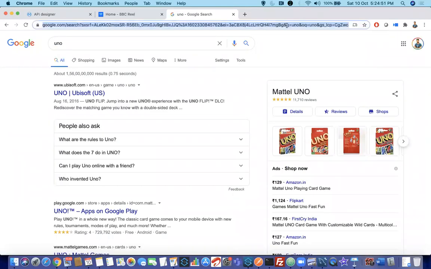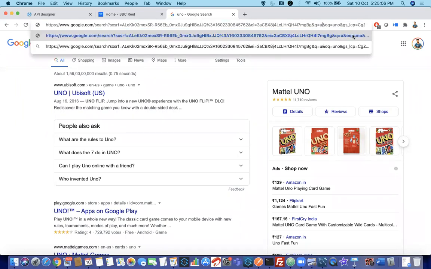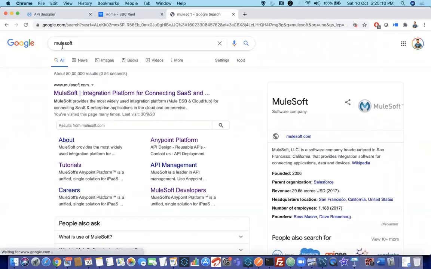Yeah, here you can see, right? Q. So Q is the query parameter which they want to send your input as. You can see UNO here. Now, if I change this in the URL, if I remove that and type MuleSoft, you can see automatically in the search tab that the MuleSoft word is displayed. So that means whatever we are passing, we are just passing it in the query parameter. They have designed it that way.